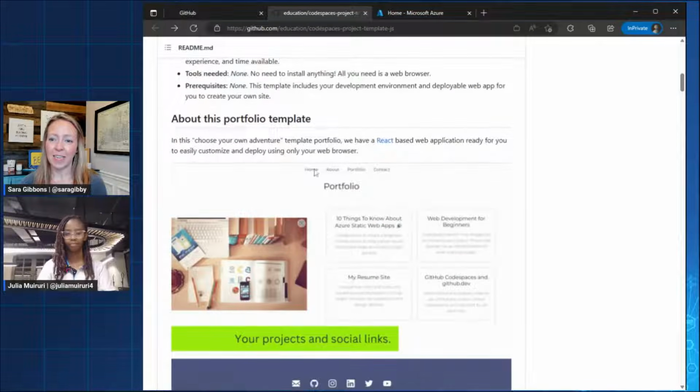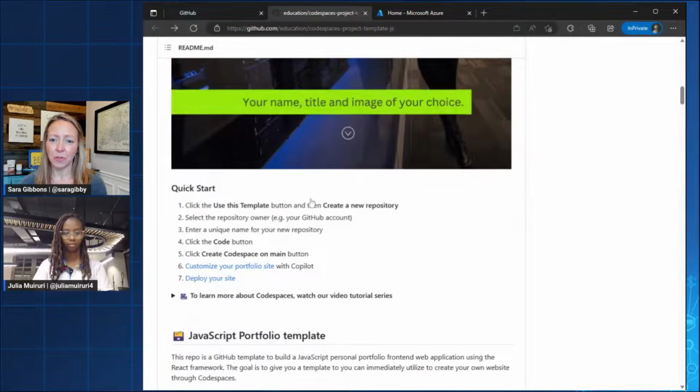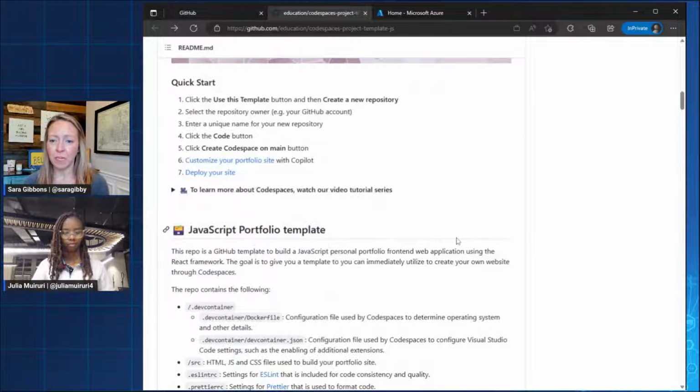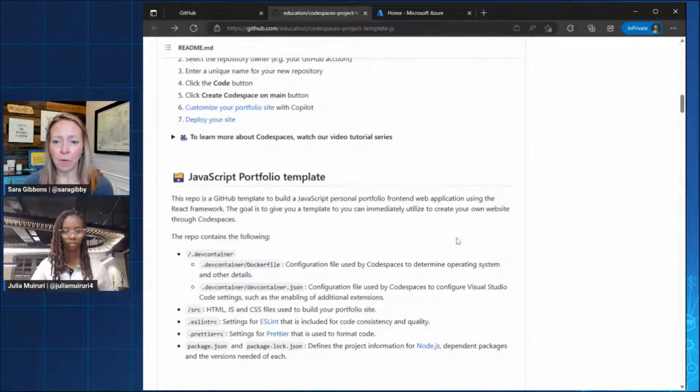And then, yeah, this is kind of like Julia showed you. We've got some steps here. So anything in the README, Julia, while I've got my screen up, that you want to call out before we get started? Yeah, absolutely.